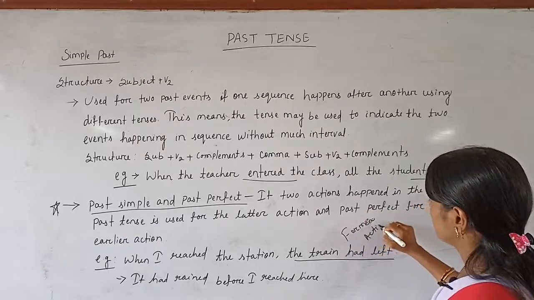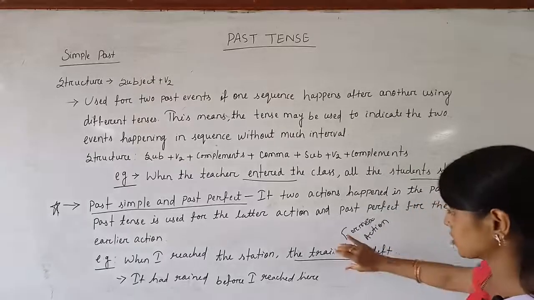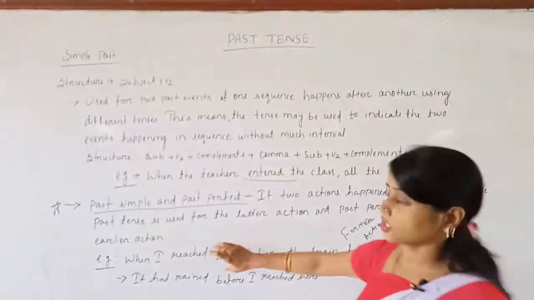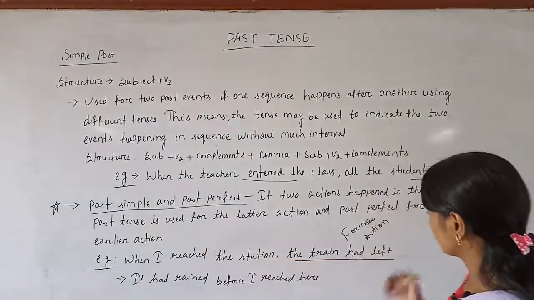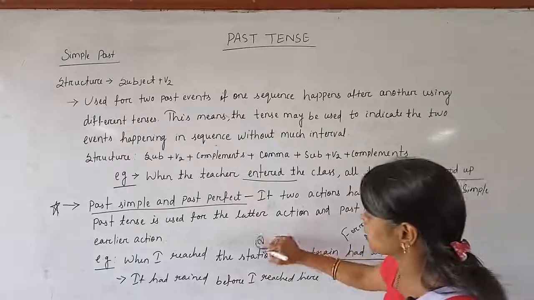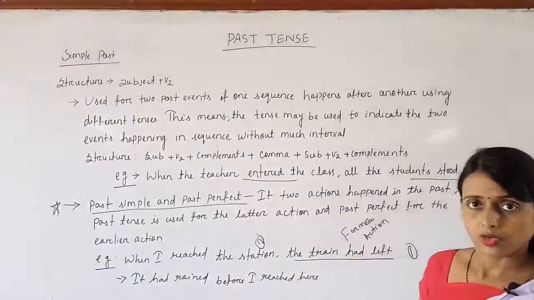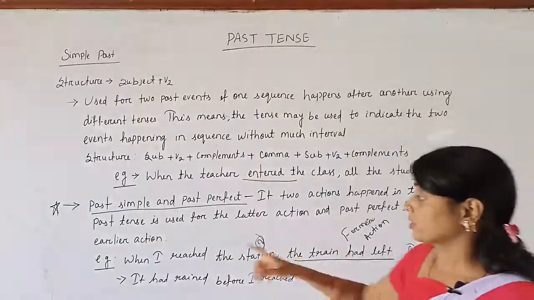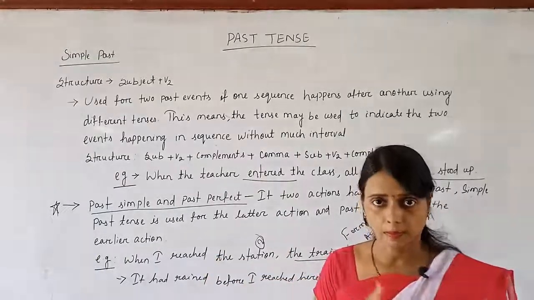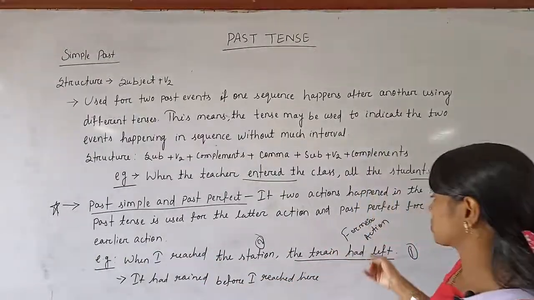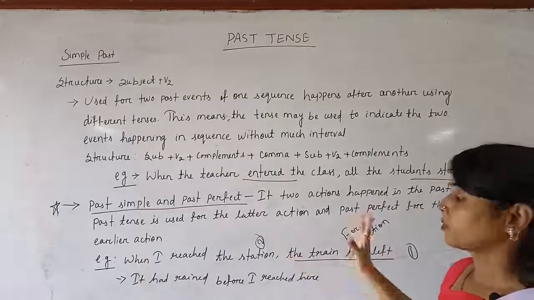After this action has taken place, the other action has taken place. This is the first action, this is the second, later action. In that case, for the later action use simple past tense, and for the former action use past perfect.